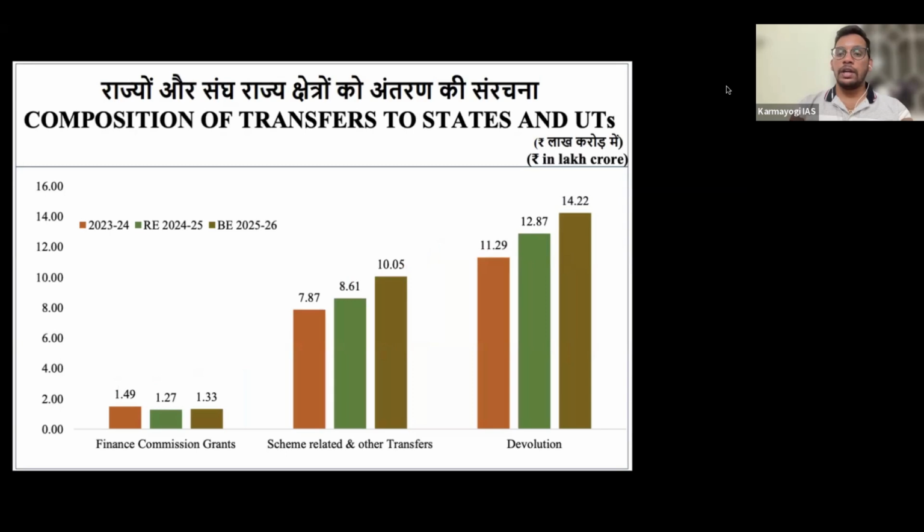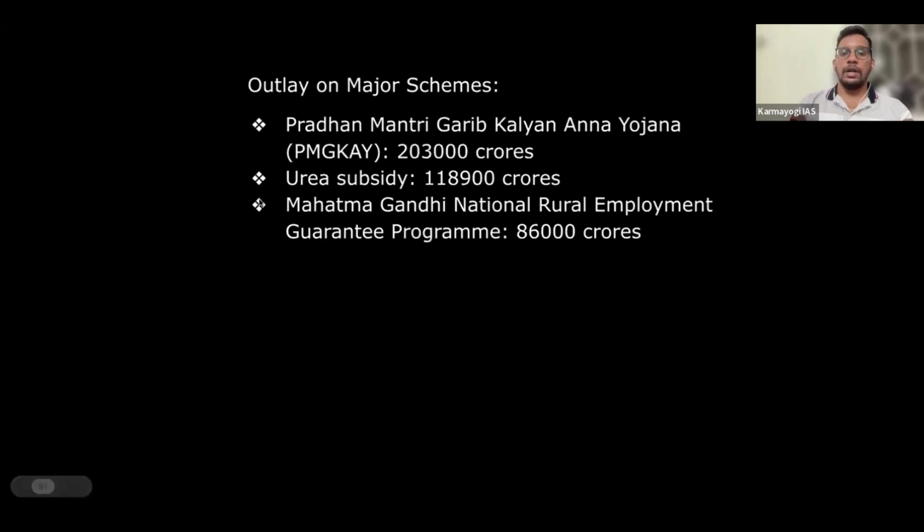You can see here, out of the total transfers to states, devolution itself is 14.22 lakh crores, and the schemes related transfer is 10.05 lakh crores, and finance commission grants other than devolution is 1.3. You need to see the trend also in the financial year. So it is basically declining, it is increasing, it is increasing: devolution, schemes related, and finance commission grants.